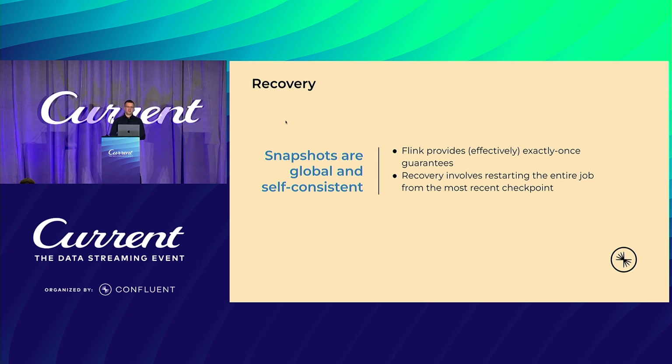Snapshots are global and self-consistent. Therefore, Flink provides effectively exactly once guarantees. Now, I said effectively exactly once. It doesn't mean that an event is only processed exactly once. In the event of a failure, you might have processed something already. Now you have a failure. You're resuming from the last checkpoint that you did, from the last global snapshot that you had, and you're reading that same event again. What I mean with effectively exactly once is that the result is only visible once, because it's only visible once the checkpoint has completed, as if the failure never occurred.